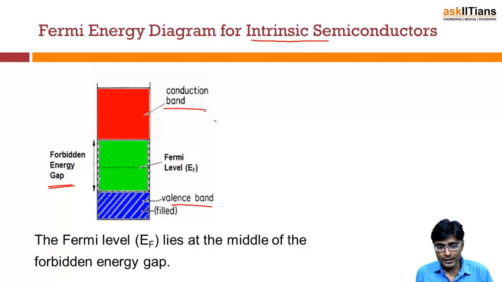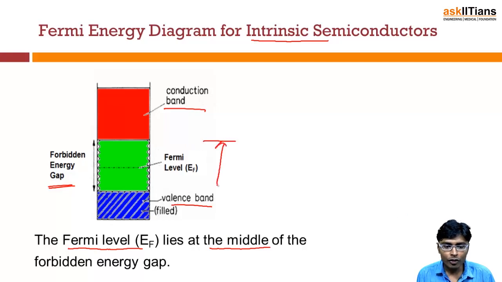For an intrinsic semiconductor, the Fermi level lies at the middle of the forbidden energy gap. Let's suppose this forbidden energy gap is 1 electron volt, then it will be at around 0.5 electron volt. That means at the middle of the forbidden energy gap.